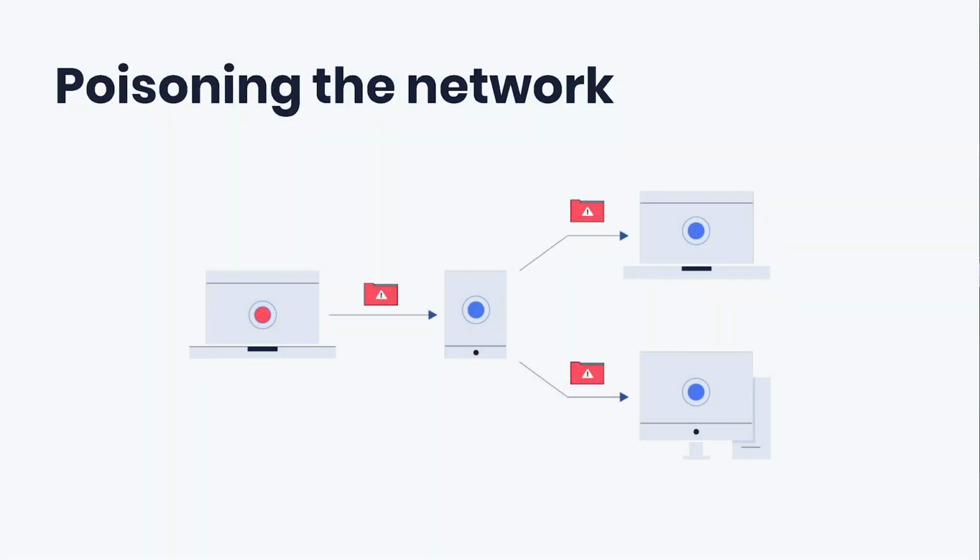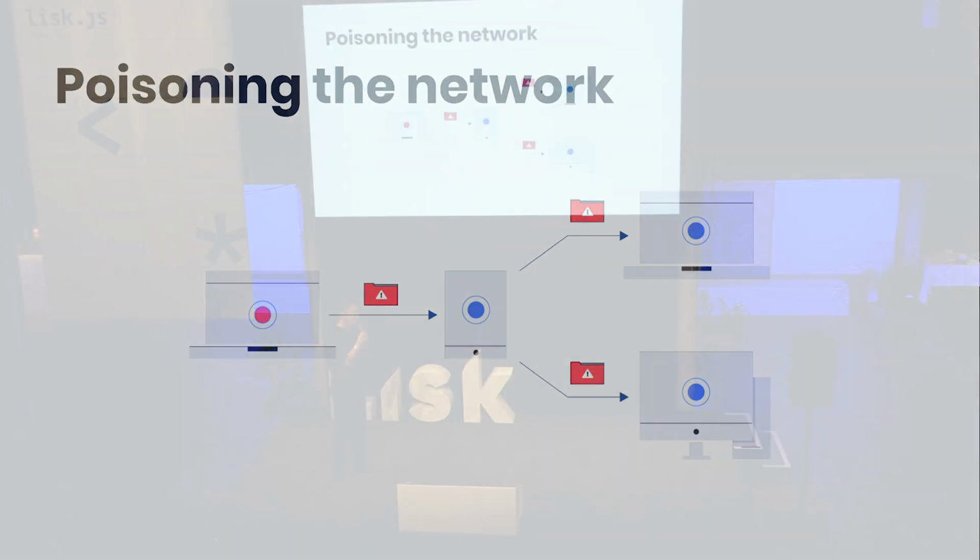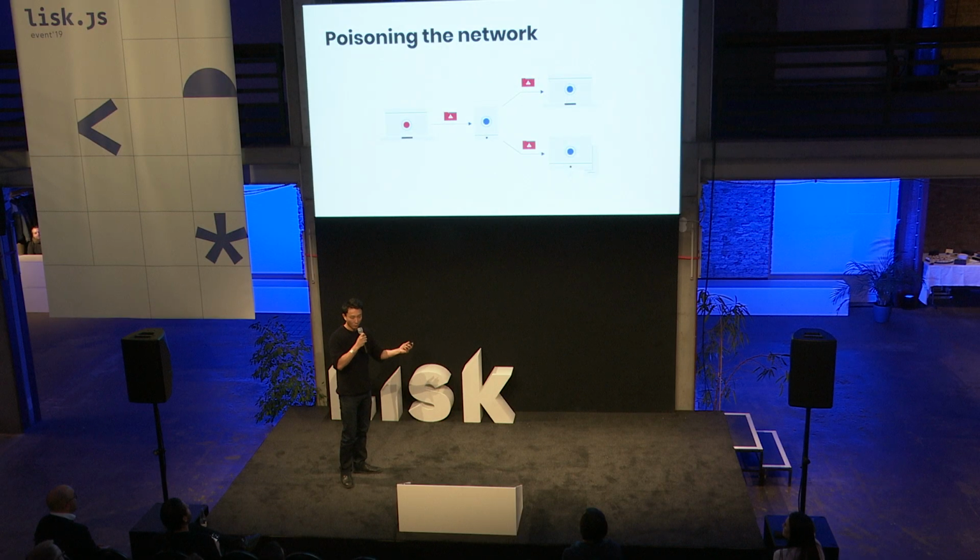So next up, we have poisoning the network. This is an attack in which a malicious actor might intentionally feed a good node with invalid data. This good node might not know that this data has been tampered with, and they might in turn propagate this invalid data to other nodes in the network. And what ends up happening here is this invalid data floods the network, and the network slows down.